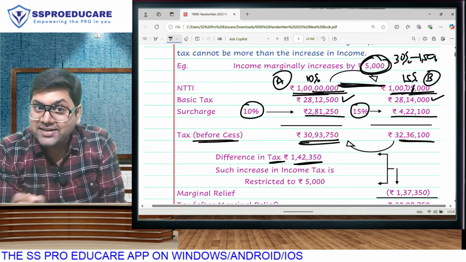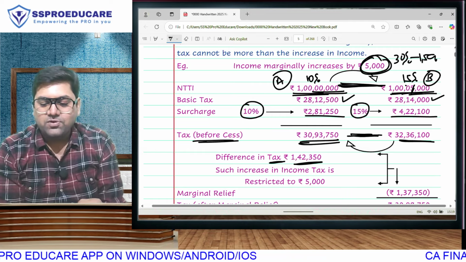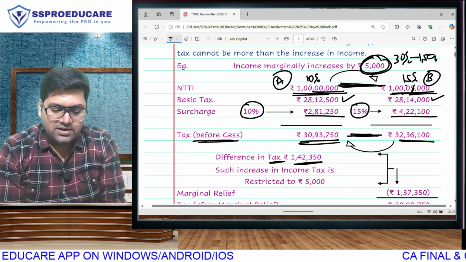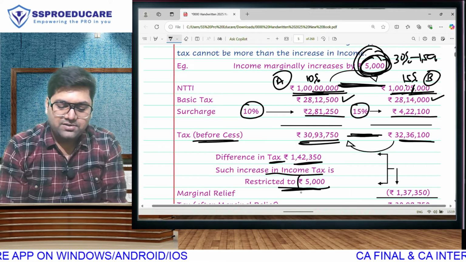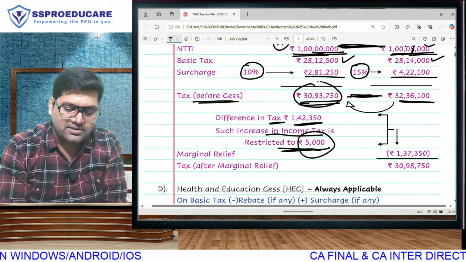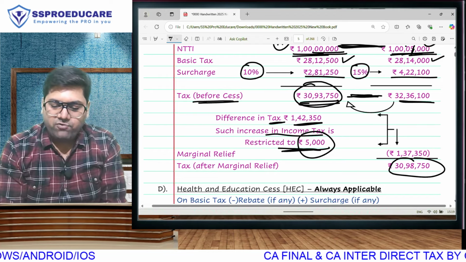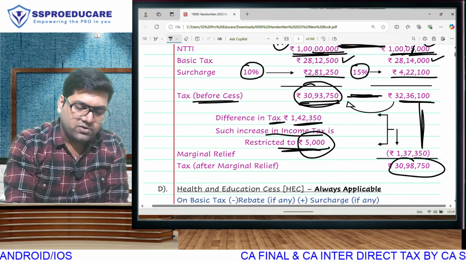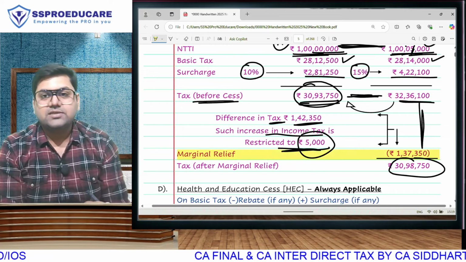And therefore the sentence. Now read what you have written. The difference in tax cannot be more than difference in income. The maximum difference will be 5,000. If income difference is 5,000, then tax difference will also be 5,000. If this is 30,93,000, this will be maximum 30,98,000. And whatever is the difference, we are going to eliminate from this calculation by calling it marginal relief.